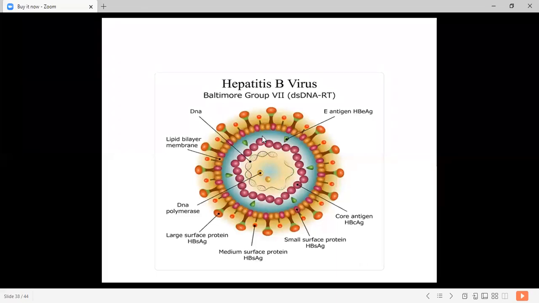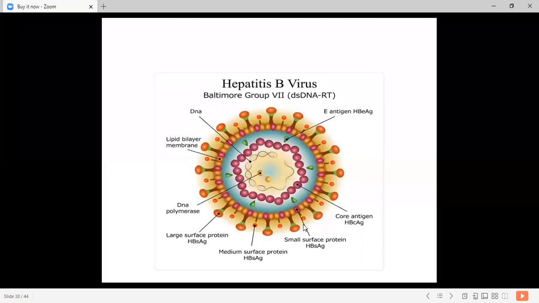Now the envelope glycoprotein, that is HBsAg, the surface antigen. The infected hepatocytes are capable of synthesizing and secreting massive quantities of non-infective surface protein.